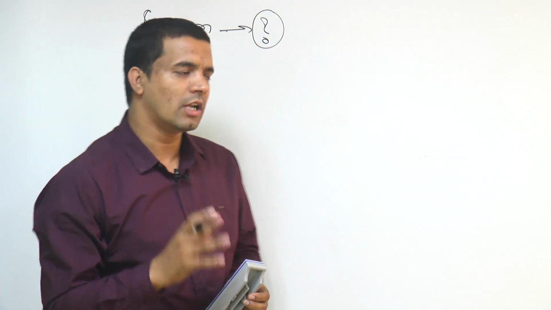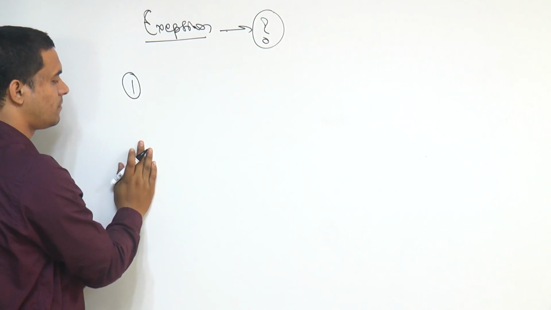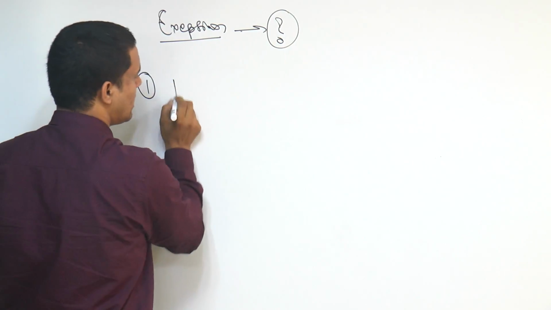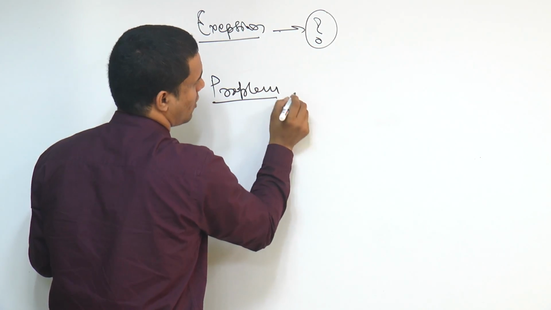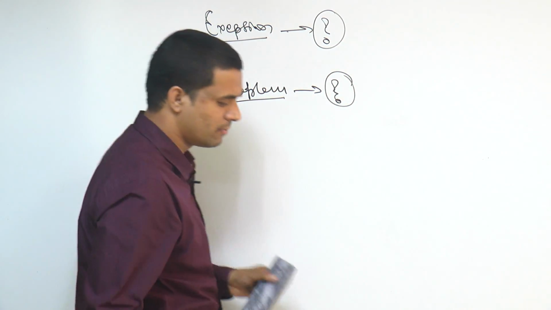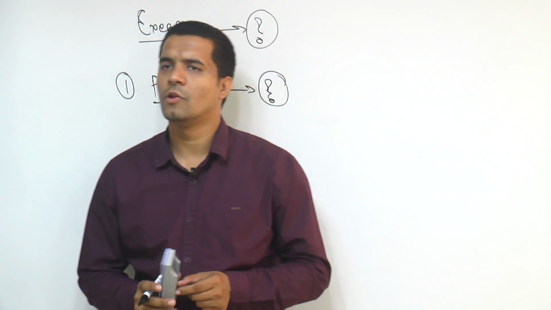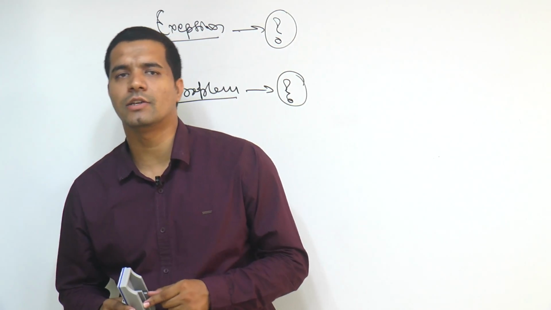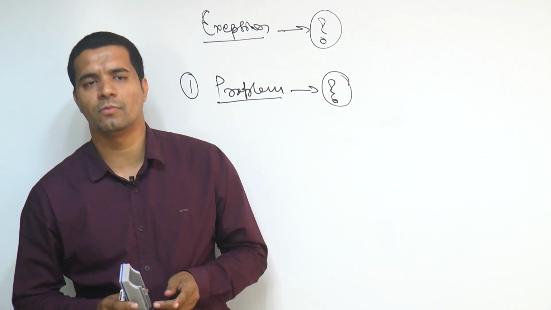So the number one point which we're talking about the exception is, let's say first one is a problem. What is this problem? Whenever we write any program, whenever we develop any kind of application, generally we get some kind of problems, right?